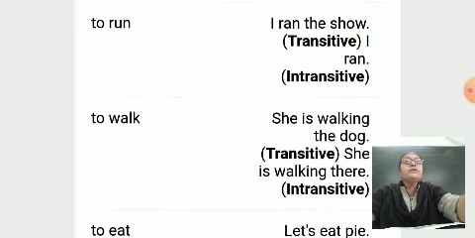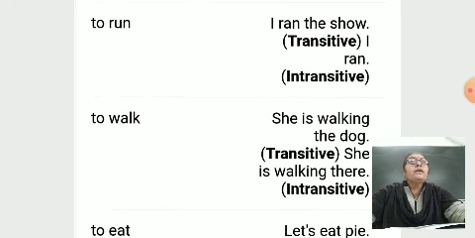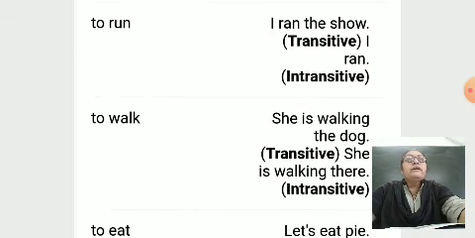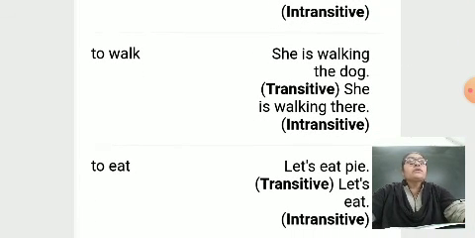Here are some examples. To run. I ran the show. Transitive. I ran. Intransitive. To walk. She is walking the dog. Transitive. She is walking there. Intransitive. To eat. Let's eat pie. Transitive. Let's eat. Intransitive. No need for an object. It's called intransitive. If it needs an object, it's transitive.